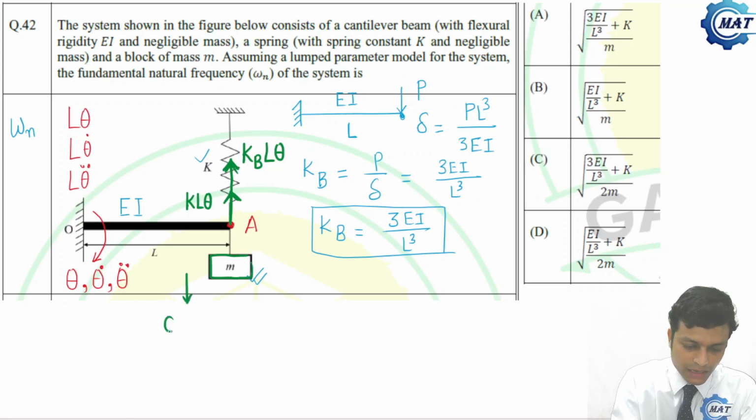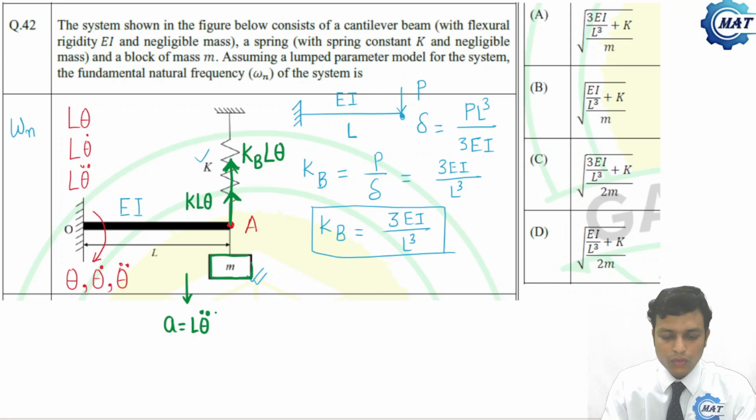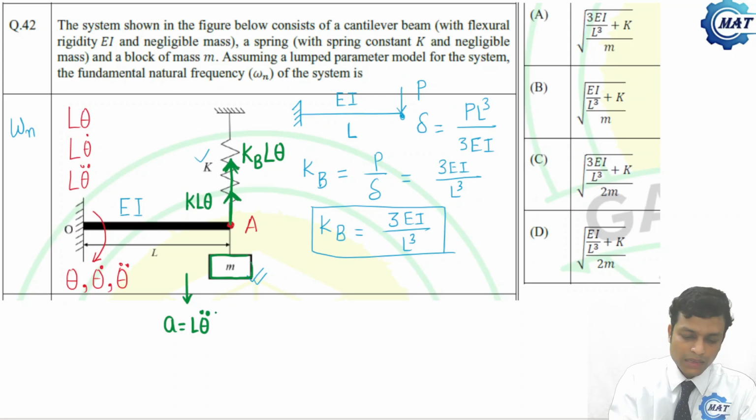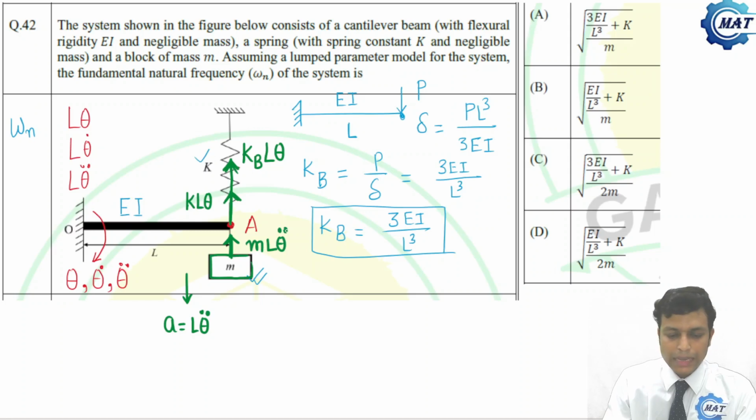The acceleration A is L theta double dot. Now, if I want to convert this system into a static equilibrium system by applying D'Alembert's principle, we have to add one inertia force, and the value of the inertia force is m into acceleration, in the direction opposite to the acceleration. That is m L theta double dot, m into A, m into acceleration.